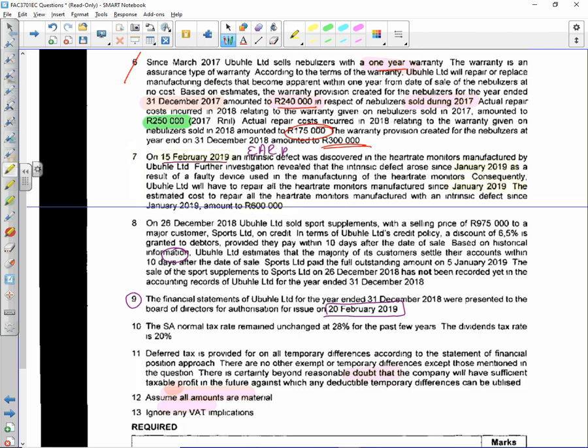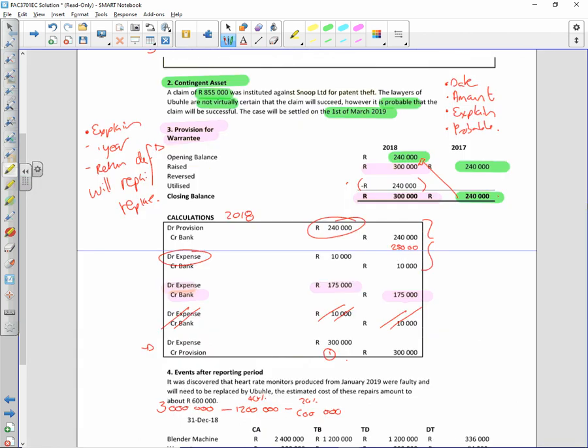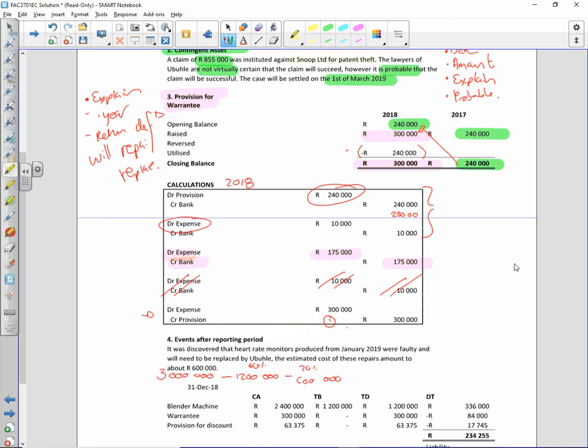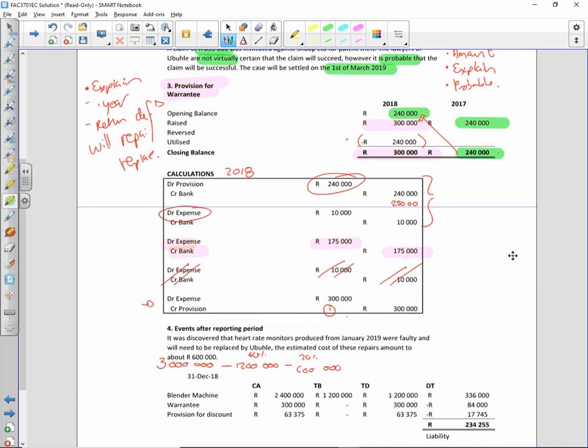All of this just goes into a note called events after reporting date. There you can see it. And then you basically just tell them exactly what they told you. Nothing funny there, yes? Yes, sure.